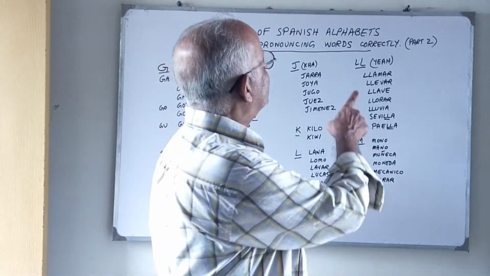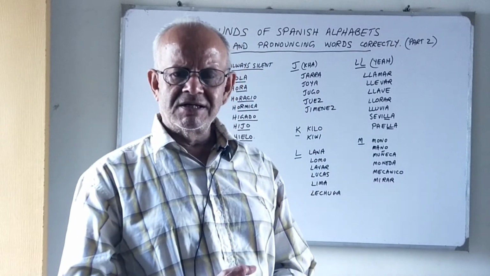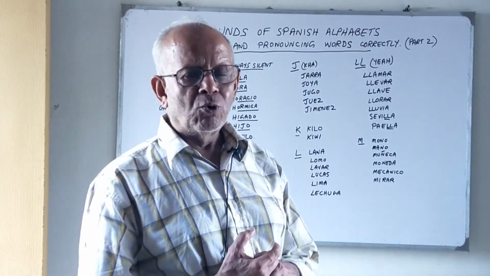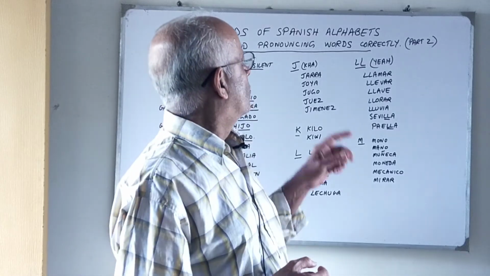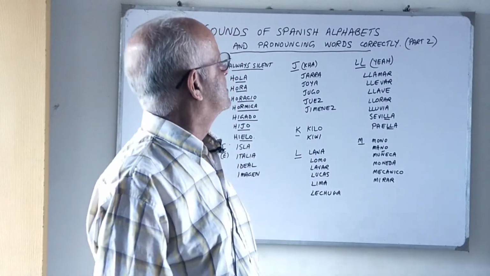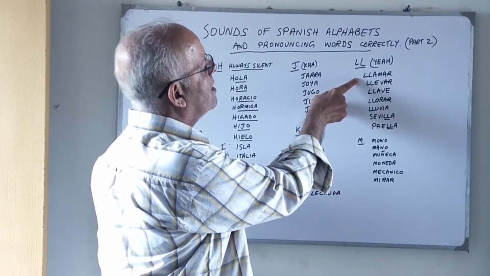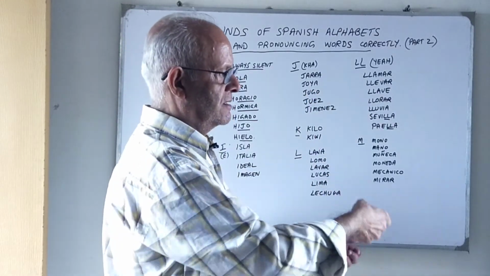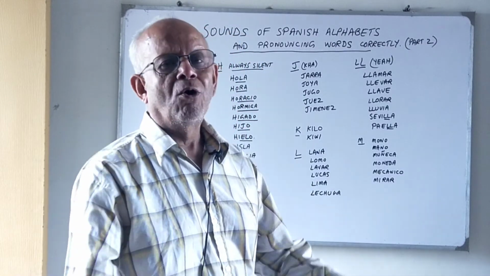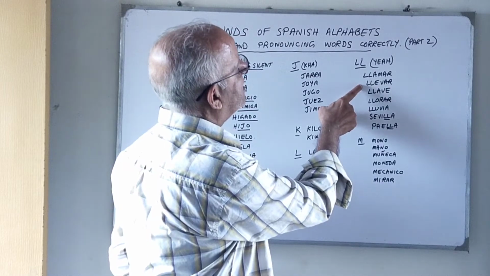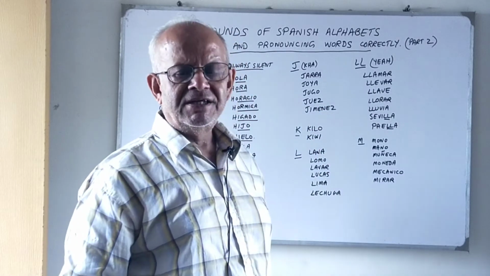Now let's go to the double L's in Spanish. In Spanish, double L's are an alphabet as well. Okay, they don't have the L sound. Okay, they have a ye sound. Okay, for example, llamar, llamar is to call. Llevar, llevar is to carry or to wear. Llevar has two meanings. Okay, so llamar, llevar, llave, llave is a key.